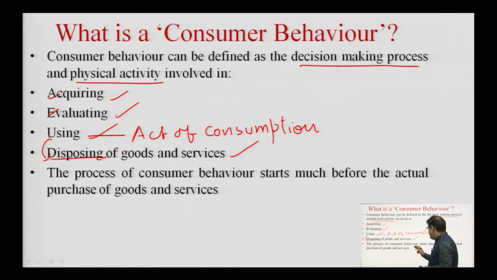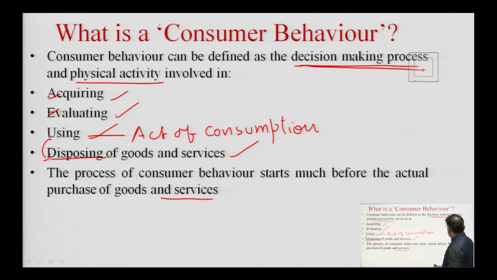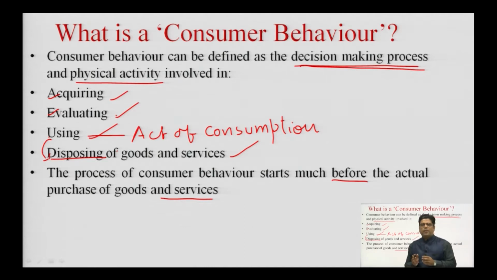The process of consumer behavior starts much before the actual purchase of the goods and service. As I have already said in the first line, it is a decision making process. This decision making process actually starts much before the actual purchase, because whenever we feel a need to purchase a product or service, it is at that moment that we start thinking about purchasing it.